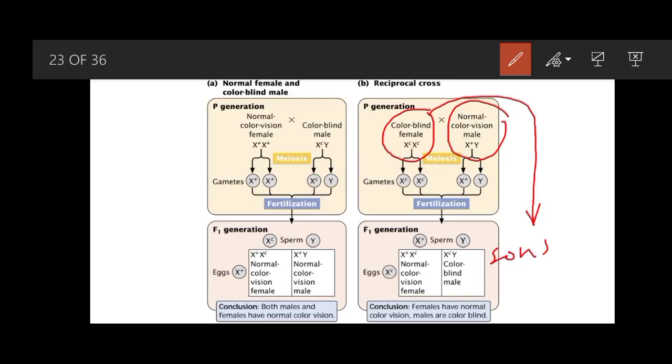So this type of inheritance is also known as the crisscross inheritance. In the crisscross inheritance, a male cannot transfer the disease to his son, but the affected male is transferring the affected allele to his daughter, and when the daughter has sons, she can transmit the defective allele to her sons. So in this way, this inheritance is also known as the crisscross inheritance.